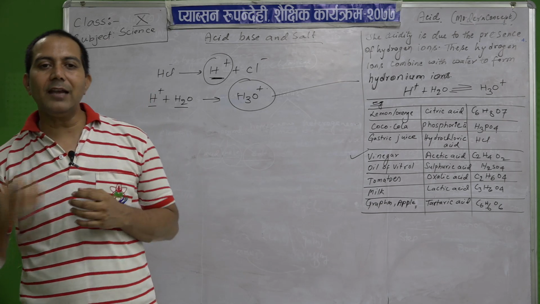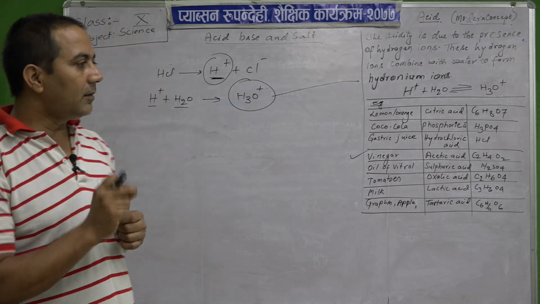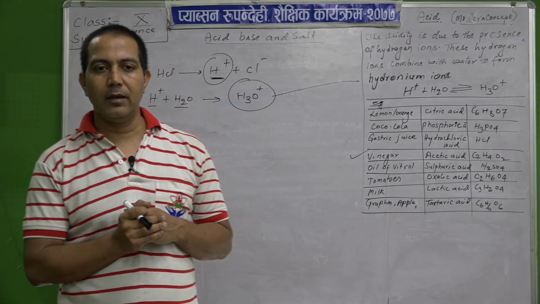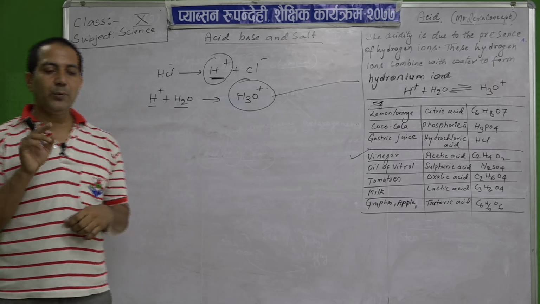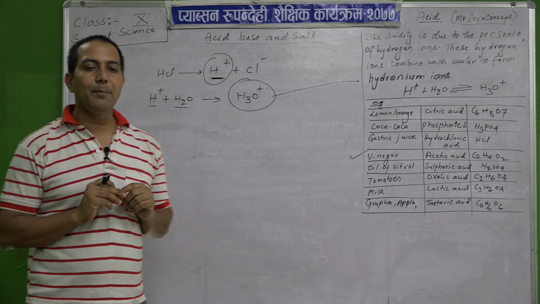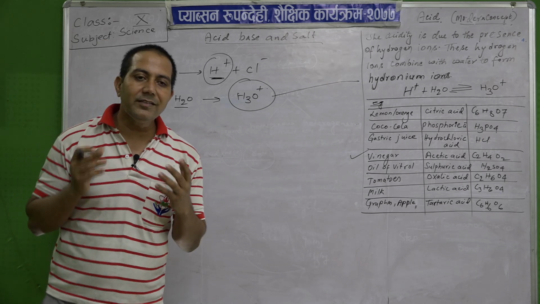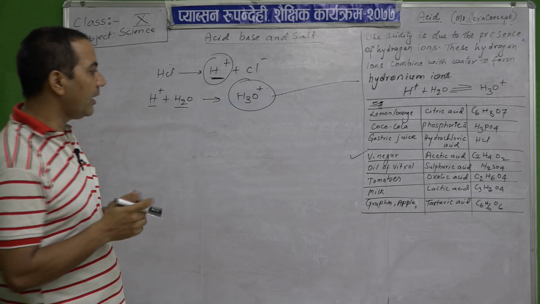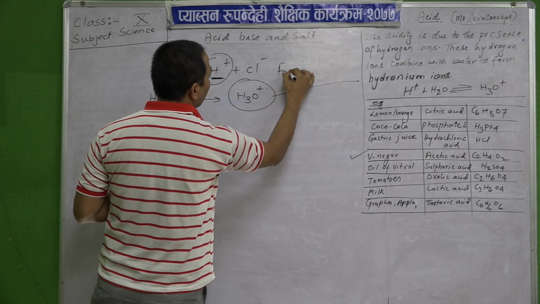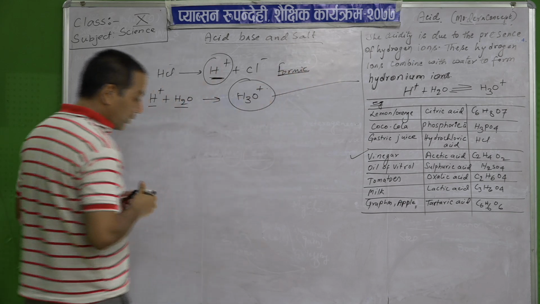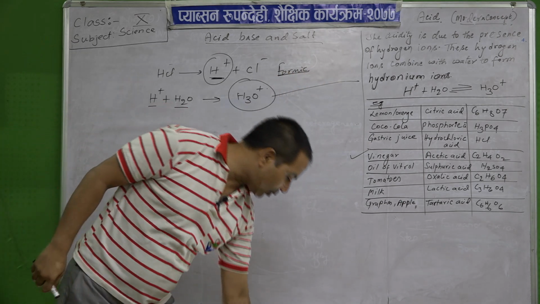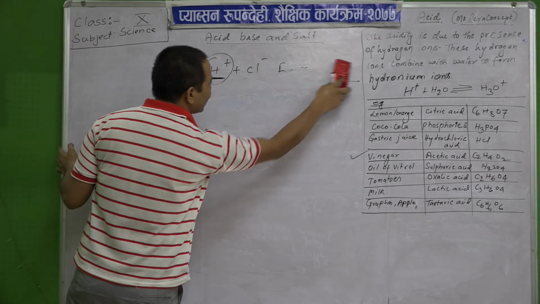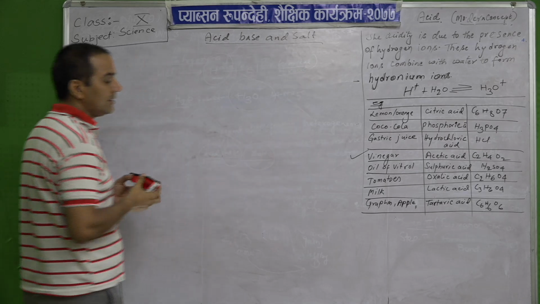The reason is that when the insect bites, it injects some acid into our skin, and due to the reaction between the acid and the skin, what happens? It burns. And what is the acid? That is formic acid. Okay, that is formic acid. Other insects also produce different types of acids, and due to which it burns in our body.